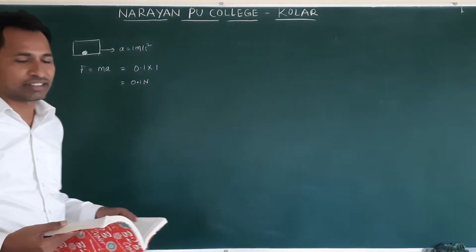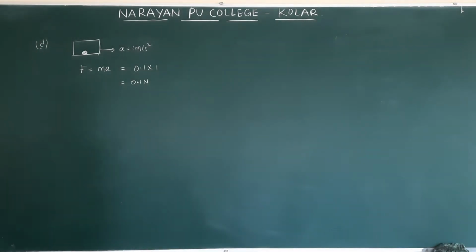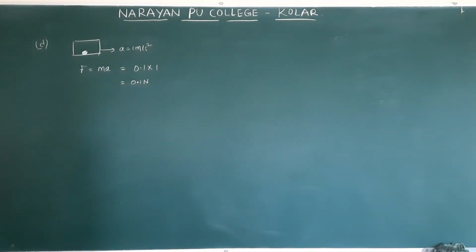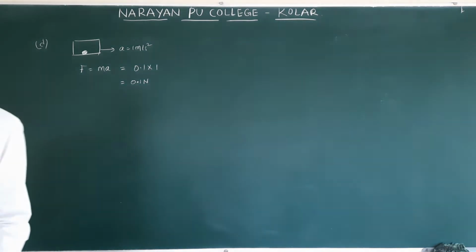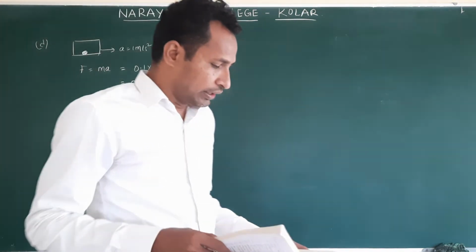So along x direction, or along horizontal. It did not mention x direction, but it is along horizontal. So 0.1 Newton in the direction of motion of the train, that means horizontal. Next, fourth one.